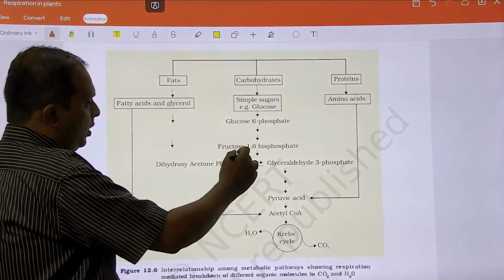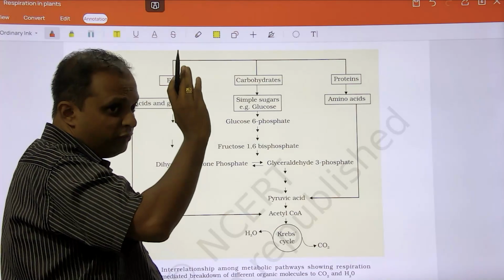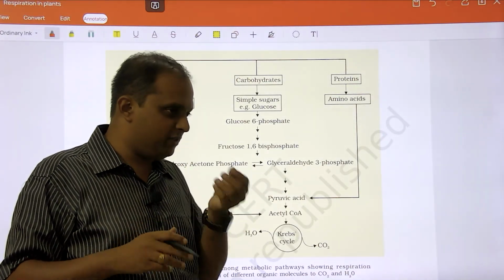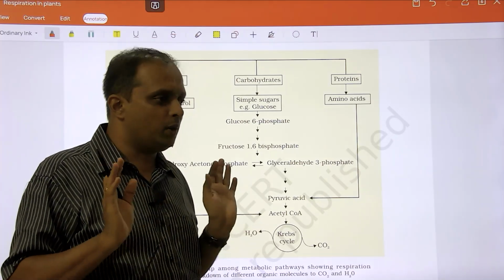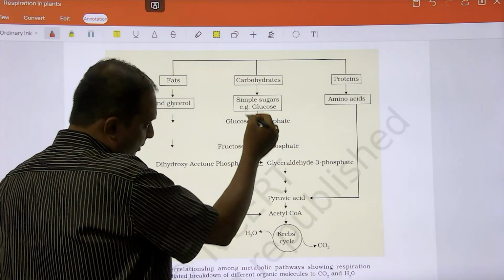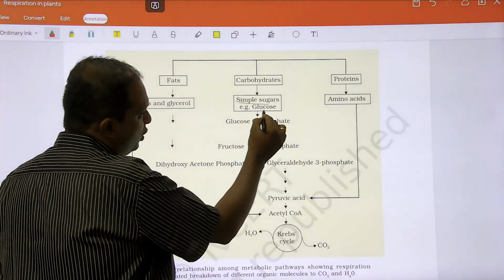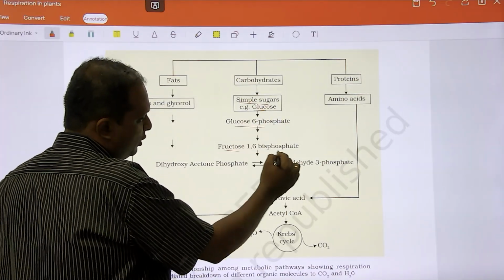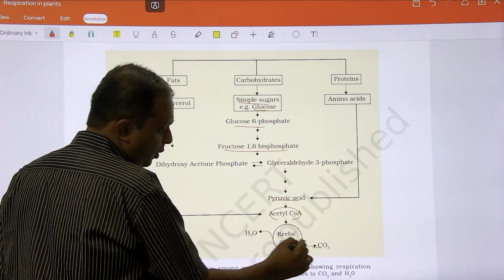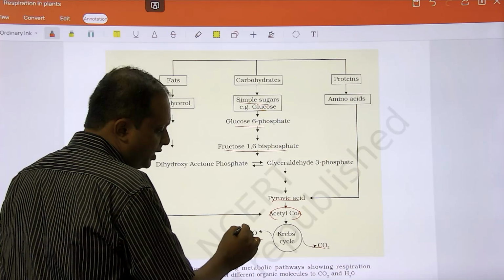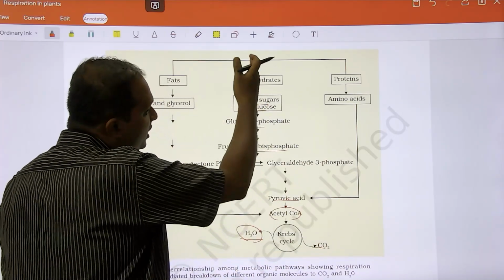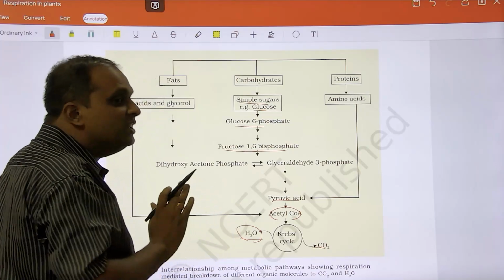Listen, as I said, food need not be carbohydrate alone. It can be protein, it can be fat, whichever. When you are hungry, whichever food you eat, you are going to get energy. We have taken mostly carbohydrate. That's what we have talked about first. Simple sugar, there is glucose. So glucose 6-phosphate, fructose 1,6-bisphosphate, then pyruvic acid, acetyl-CoA, Krebs cycle, CO2, water. Water is formed in the electron transport chain, the final reaction. CO2 is released then and there. So this is the carbohydrate pathway which we have seen in detail, right?